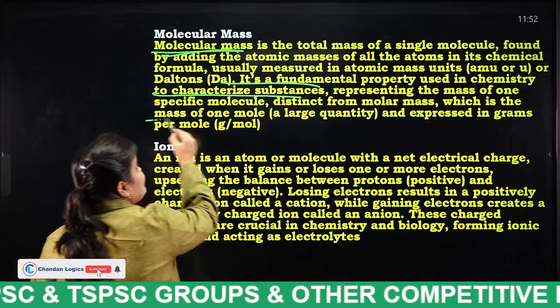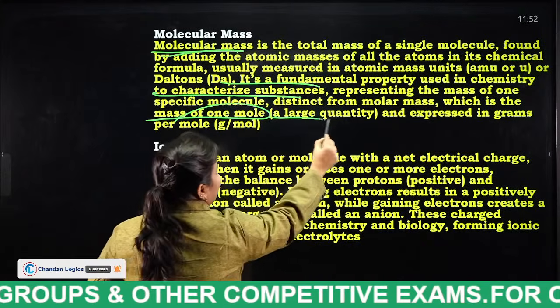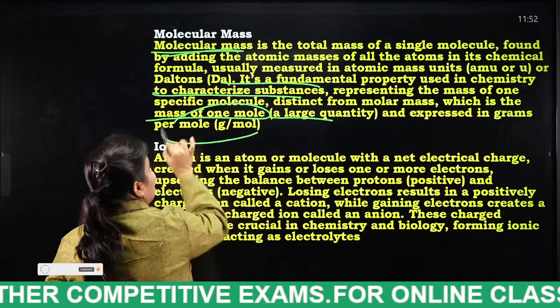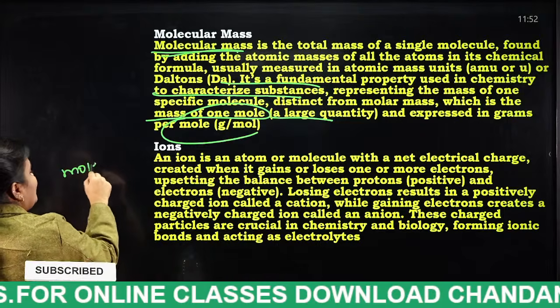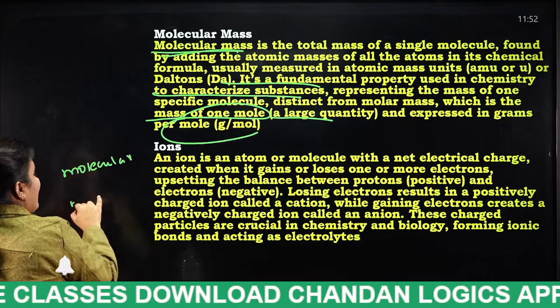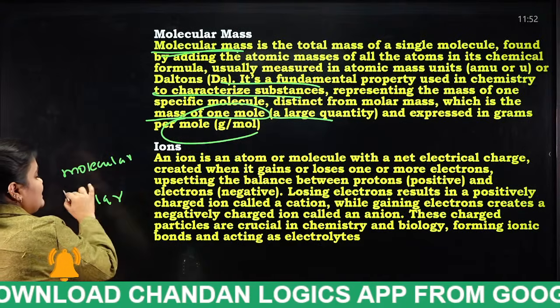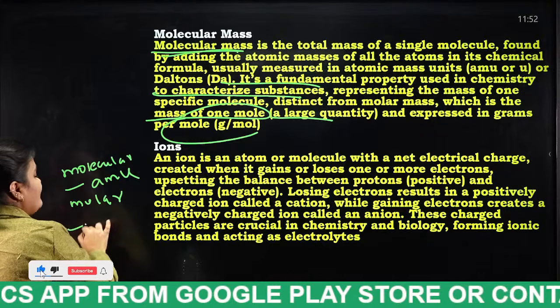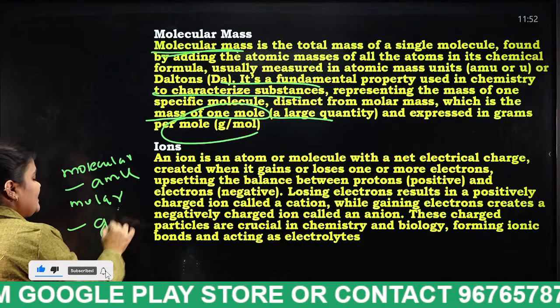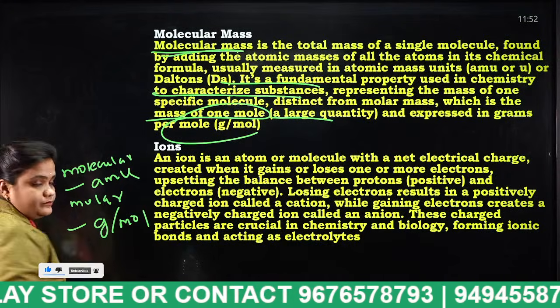Which is the mass of 1 mole, a large quantity, expressed in grams per mole. Listen students, very important. Molecular mass is different from molar mass. Molecular mass we express in AMU, atomic mass unit. Molar mass we express in grams per mole.